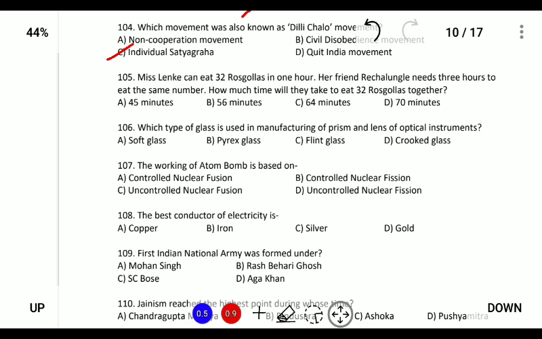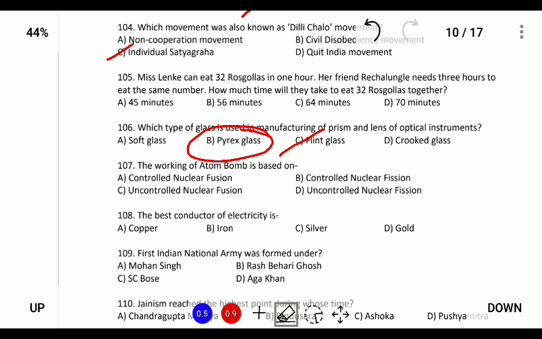Which type of glass is used in the manufacture of prisms and lenses of optical instruments? The flint glass is used for the manufacture of optical glass, whereas Pyrex glass is used for the manufacture of laboratory equipment.